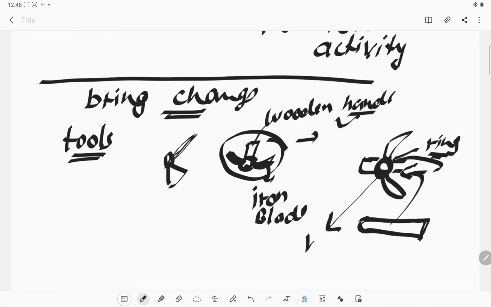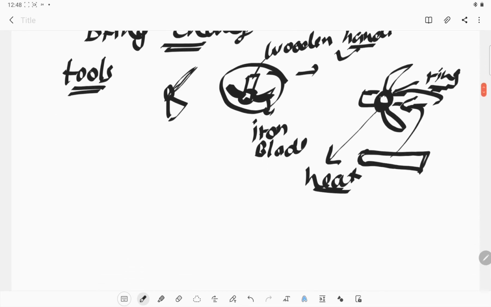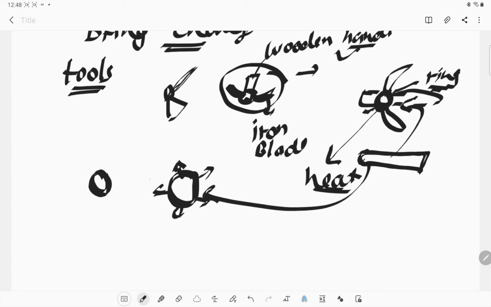We need to pass it through like this, but the size is a little small. So what we can do is heat this ring in a heater, and because of that our metal will expand and change its size. It can expand and grow a little more compared to its original size. So the original size is this much, and because of the heating the size of the ring will increase, and we can easily place this handle into that ring.